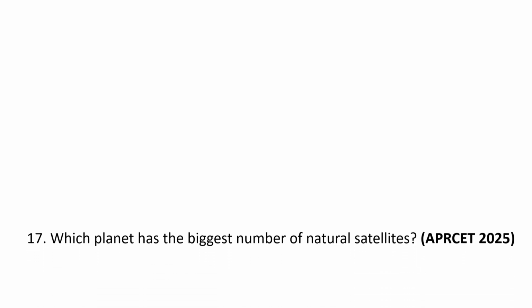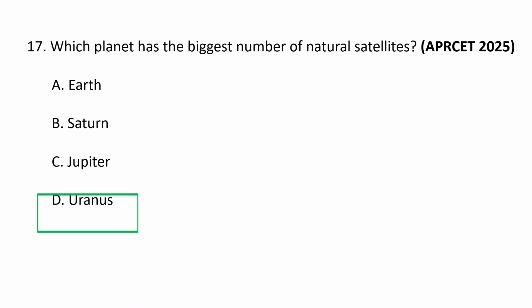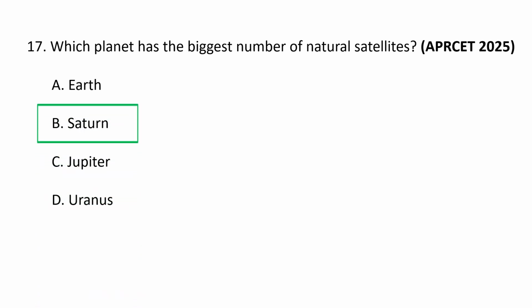Next question. Which planet has the biggest number of natural satellites? A. Earth, B. Saturn, C. Jupiter, and D. Uranus. The correct option goes as B, Saturn.